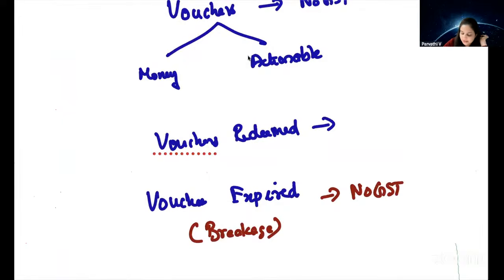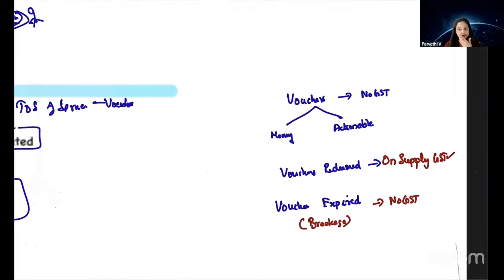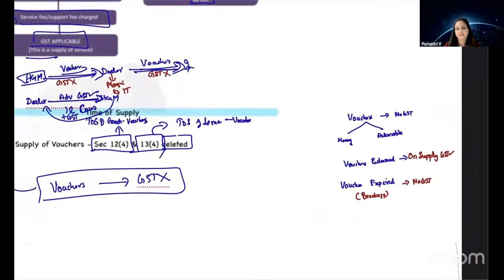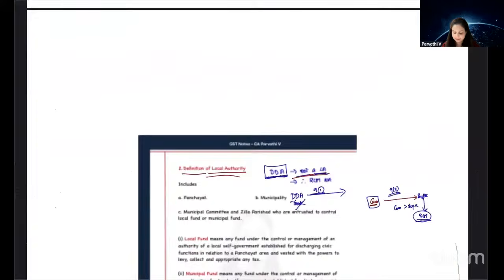Voucher redeemed, why was there GST? Because there is a supply which is happening, so on that supply, GST is applicable. Clear? Are we clear? Vouchers, supply chapter? Okay. So that is our amendment in the supply chapter.